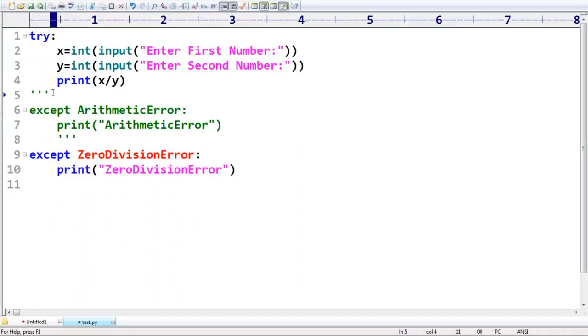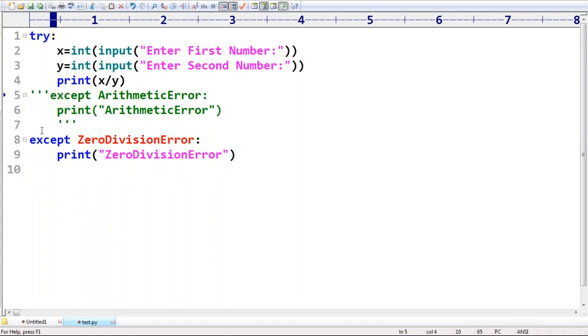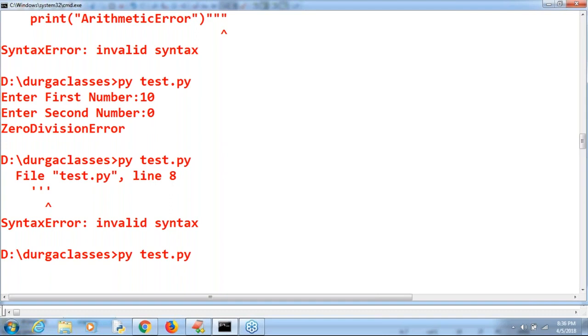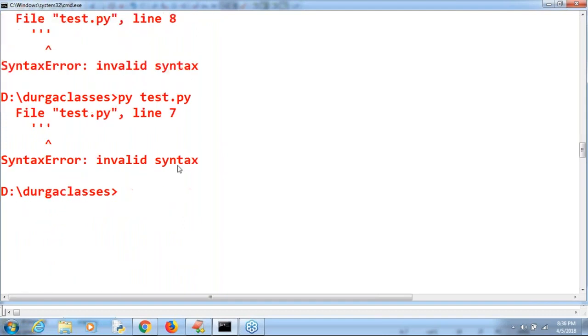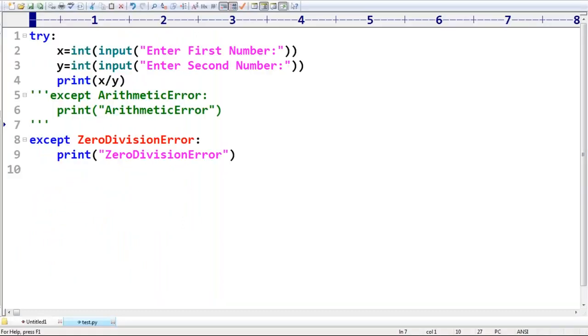No, it should work, right? Here you can analyze why it's not going to work.